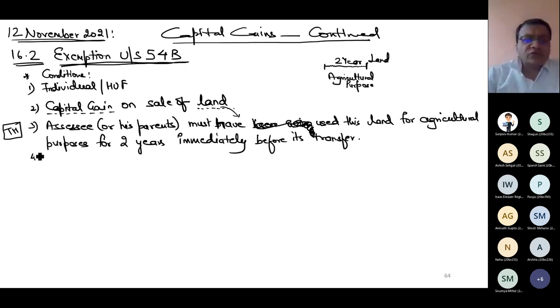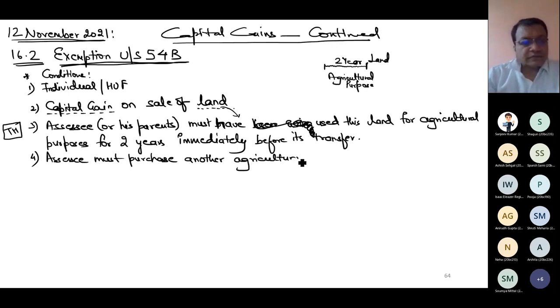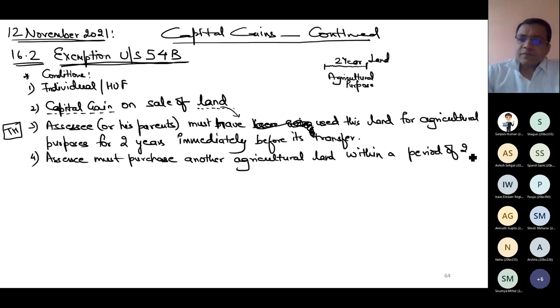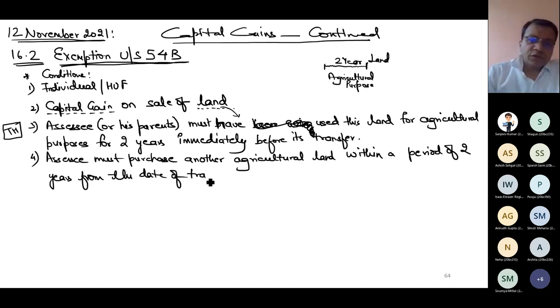Condition 4. Now what should I do? If I want to get the exemption, the assessee must purchase another agricultural land within a period of 2 years from the date of transfer of the original land.